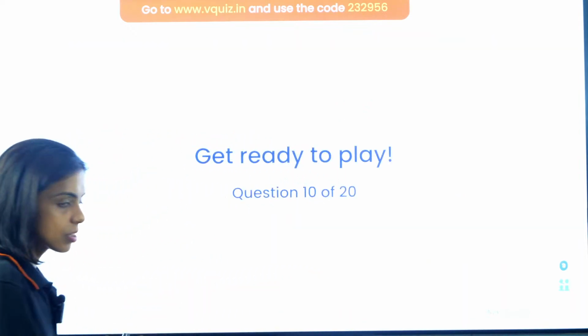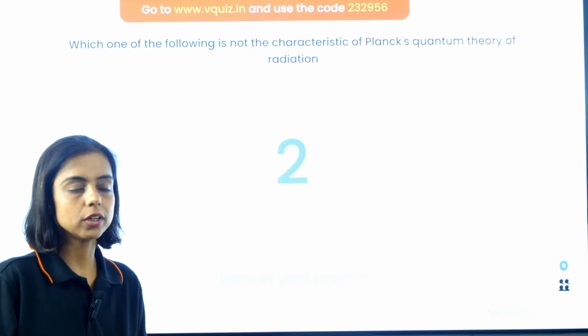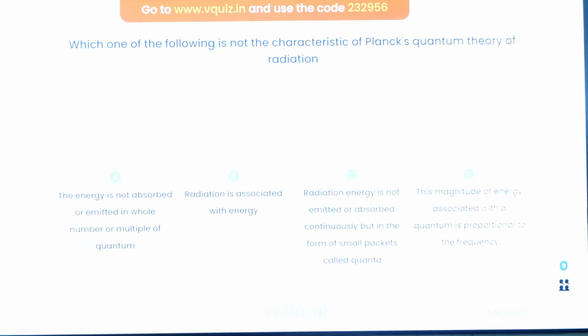Next question. Now, this is the 10th question. Last was the 9th question. After this question, I'll show you the leaderboard. Which of the following is not a characteristic of Planck's quantum theory, which is not there in Planck's quantum theory?